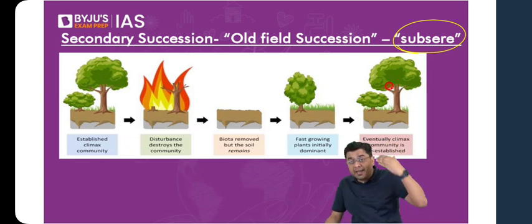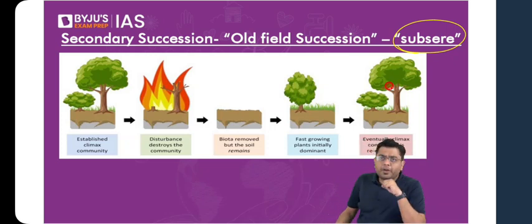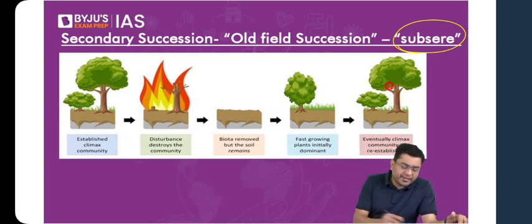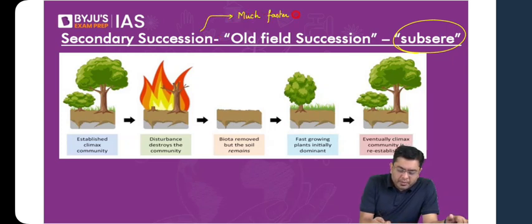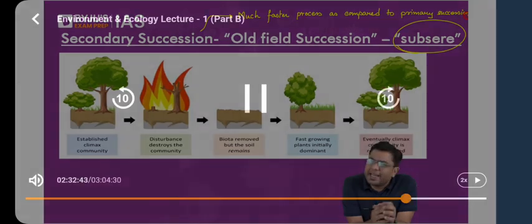Secondary succession is very, very quick, very fast as compared to primary succession. This is a much quicker process as compared to primary succession. In the case of primary succession, it can span easily hundreds and thousands of years, whereas in the case of secondary succession, it can be carried out within a few decades itself.